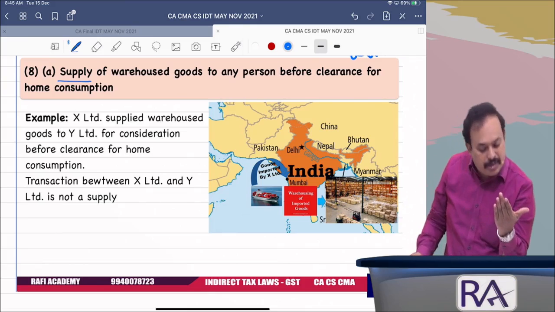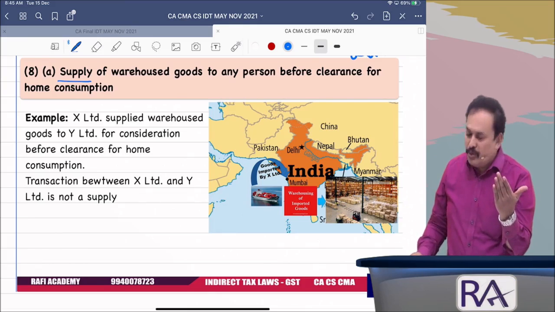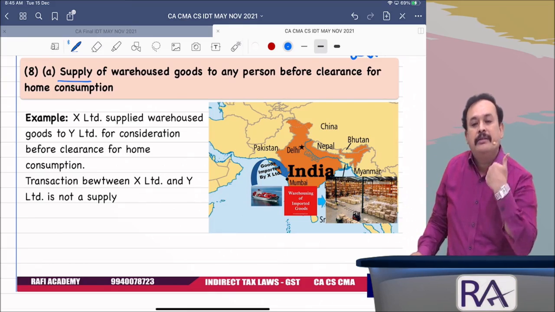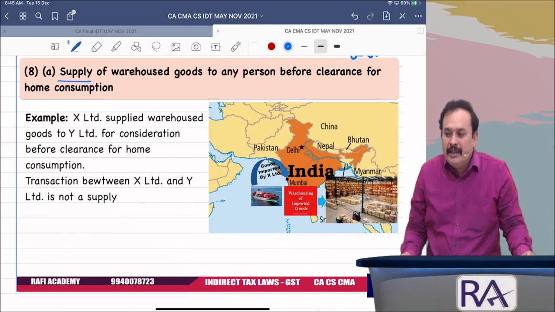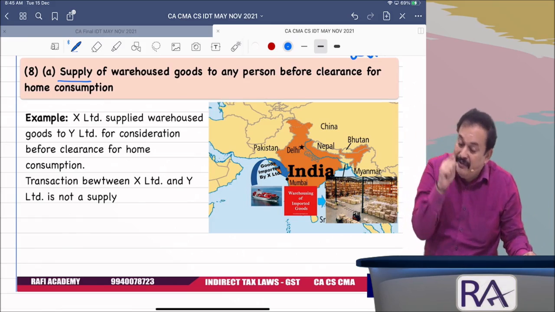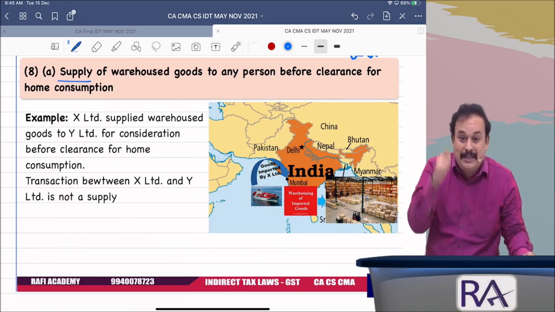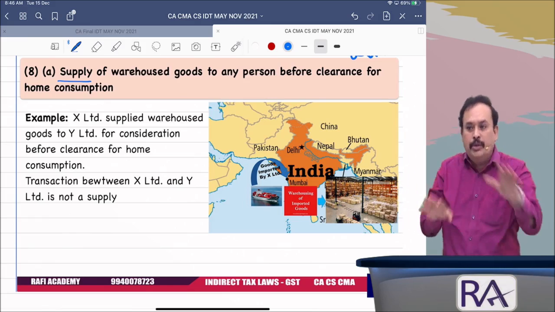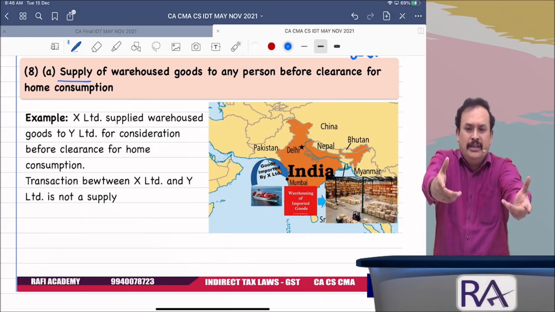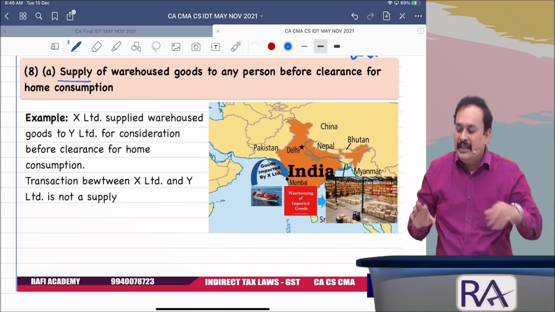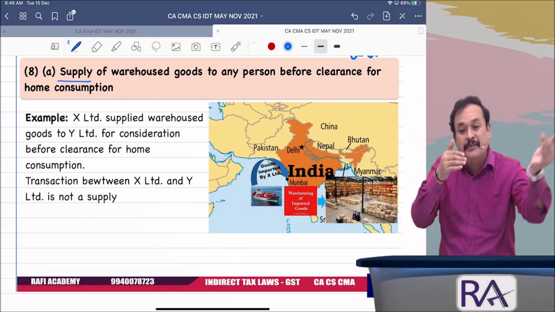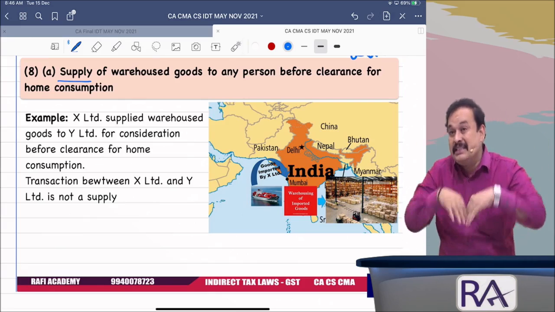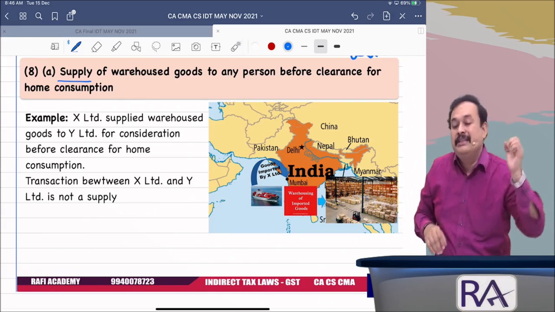The Department of Customs Commissioner said, yes, your goods are fit for warehousing. Goods are warehoused. Now, where are my 20 laptops available? My 20 laptops are available in the warehouse. Have I cleared the goods from the Customs Department? No. Have I paid import duty? No. Neither have I paid import duty, nor cleared from the Department of Customs. It is in the custody of the Customs, in the warehouse.